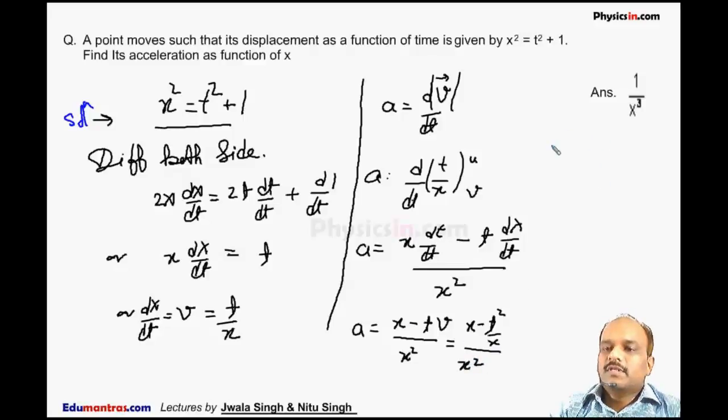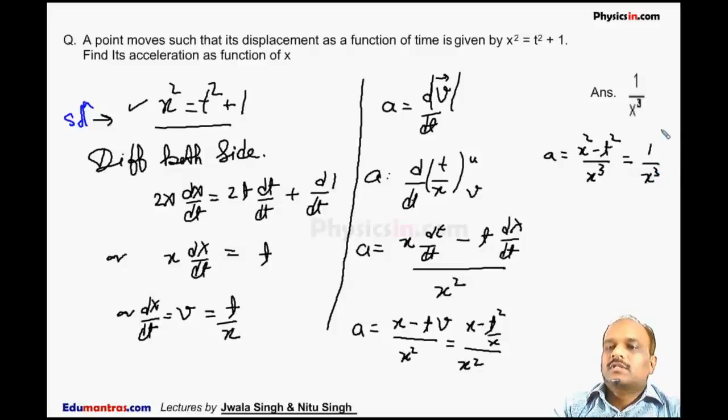So from here we can say A is equal to x square minus t square by x cube. Now we also know from the start that x square minus t square is 1, so it is 1 by x cube. This is the acceleration of the particle as a function of x.